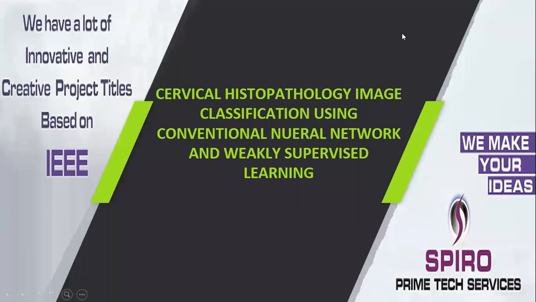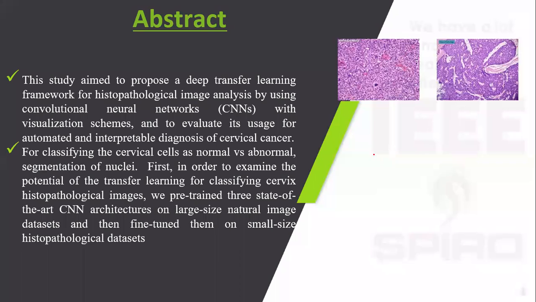Project code ITIMP12. Project title: Cervical Histopathology Image Classification using Convolutional Neural Network and Weakly Supervised Learning. The aim of our project is to detect cervical cancer with the use of histopathology images. These are the histopathology images. These are taken from the tissues, the affected tissue.